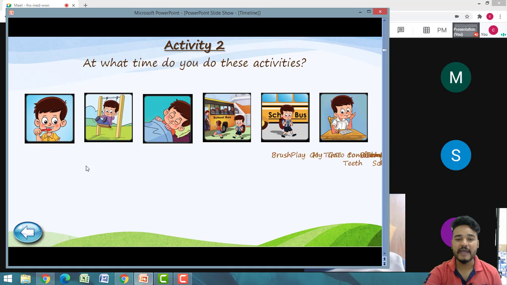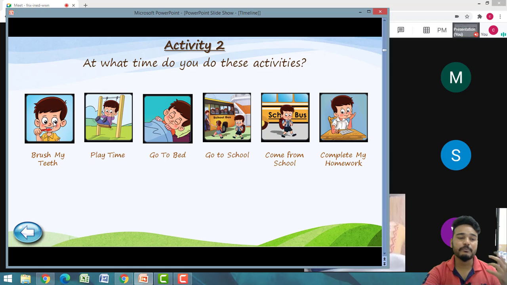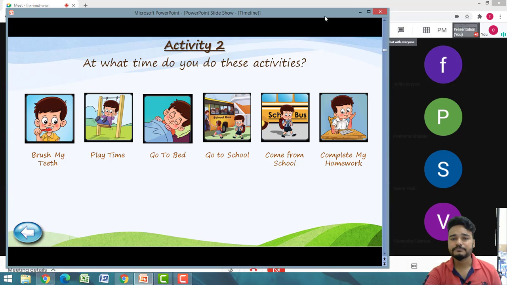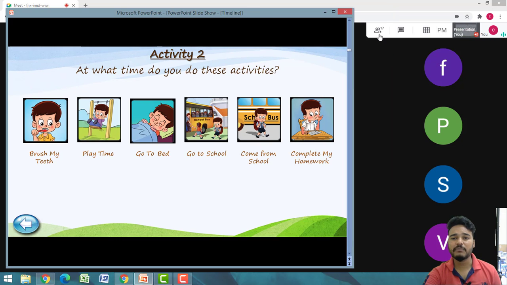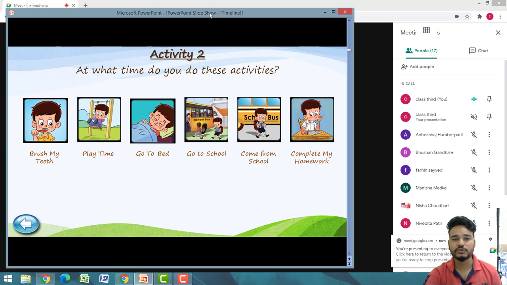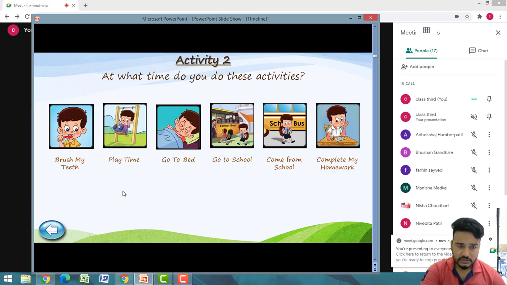Likewise, we have some activities over here: brushing my teeth, play time, go to bed, going to school, come back from school and complete my homework. We will learn how to arrange them. Which activity will come first and at what time it will come, that also we will write here. Means उसका हम time भी लिखेंगे और वो कौन से नंबर पे आएगी वो भी हम यहाँ पे लिखेंगे.